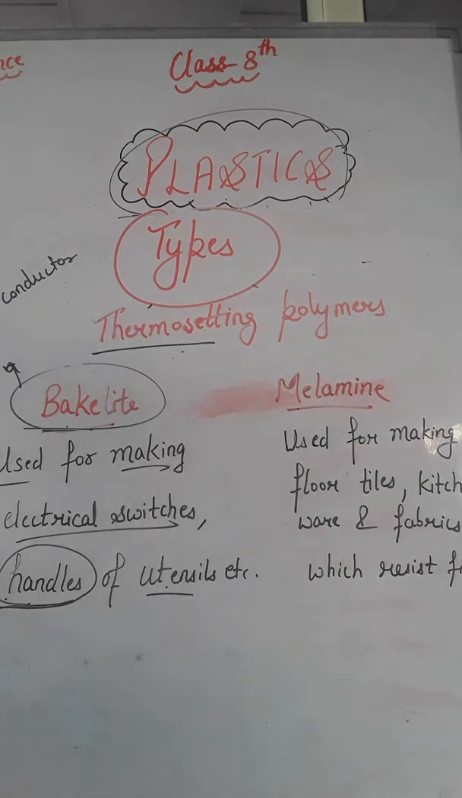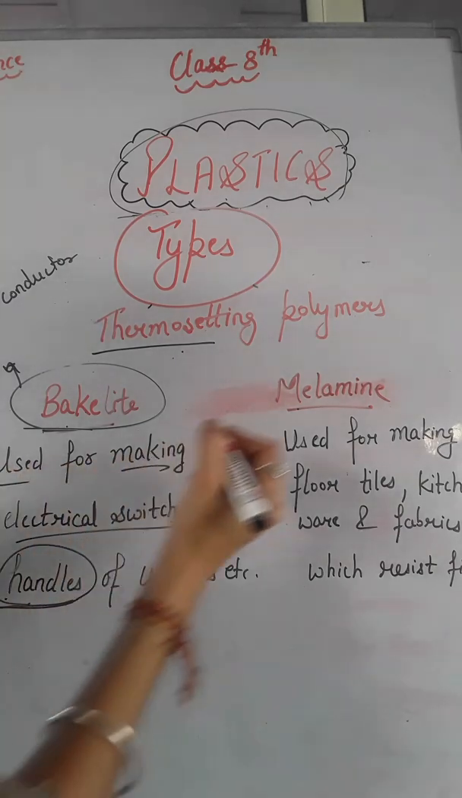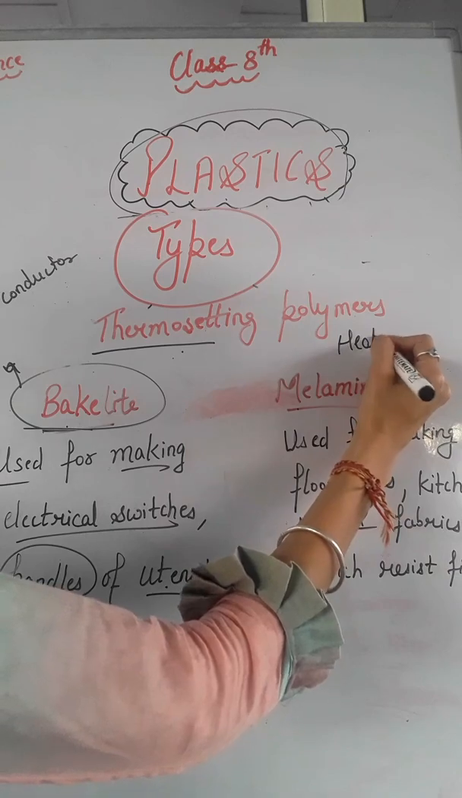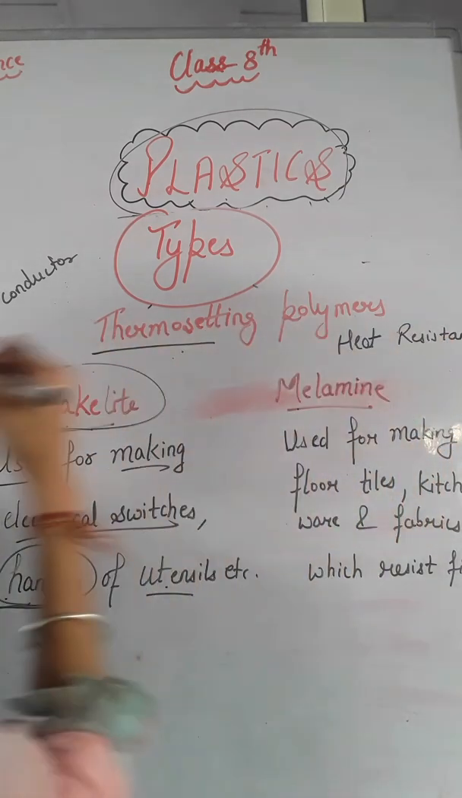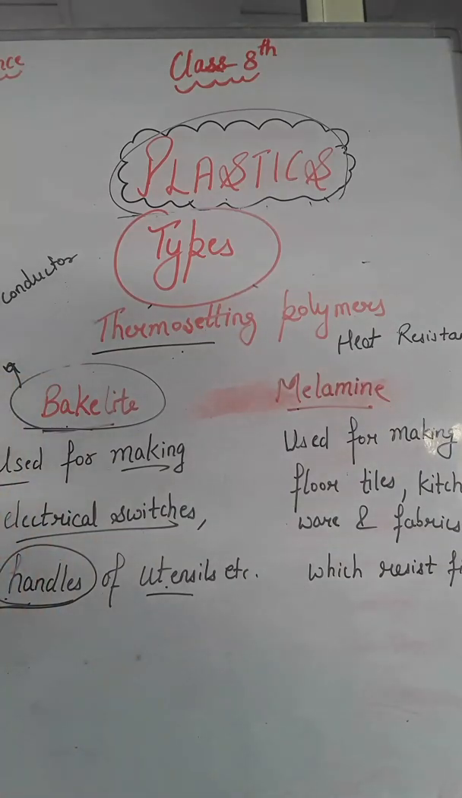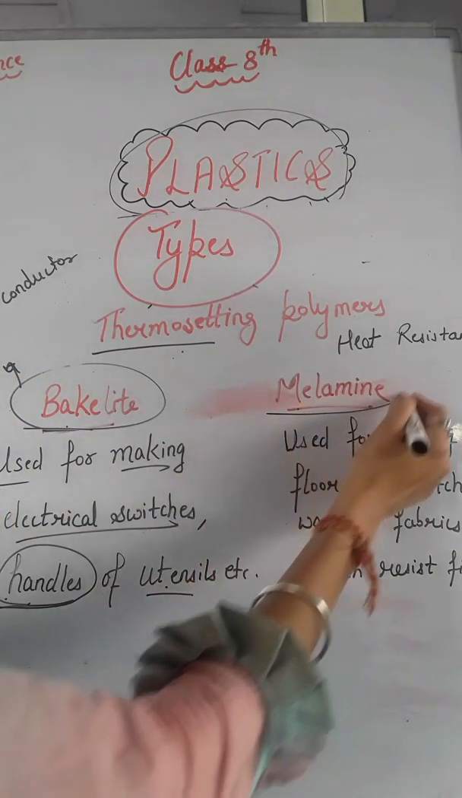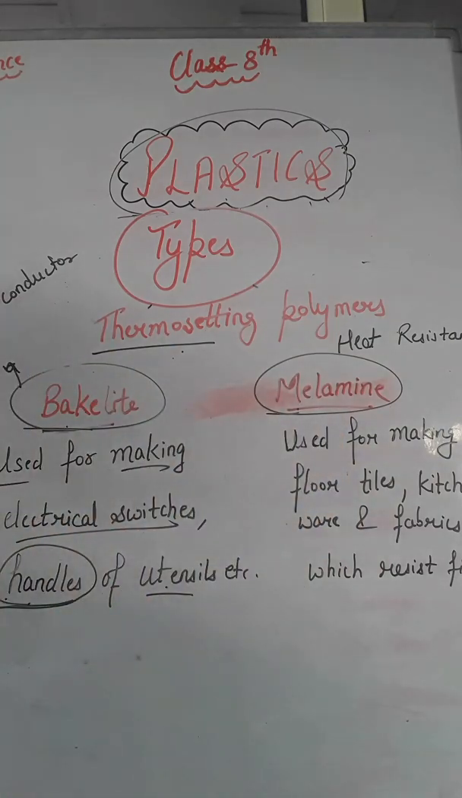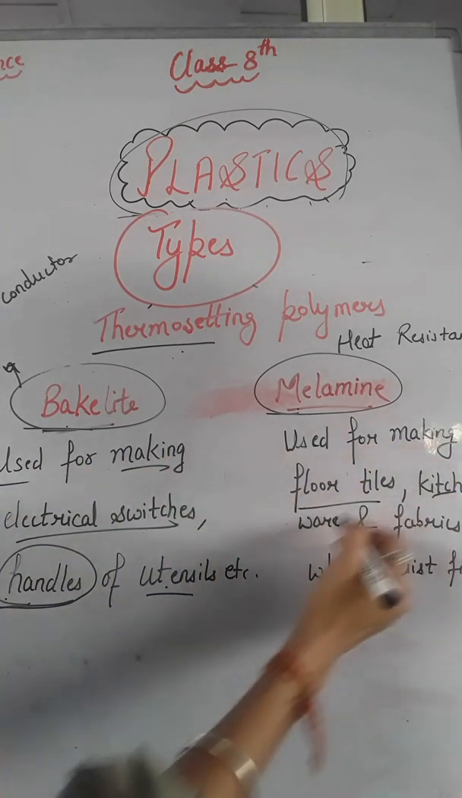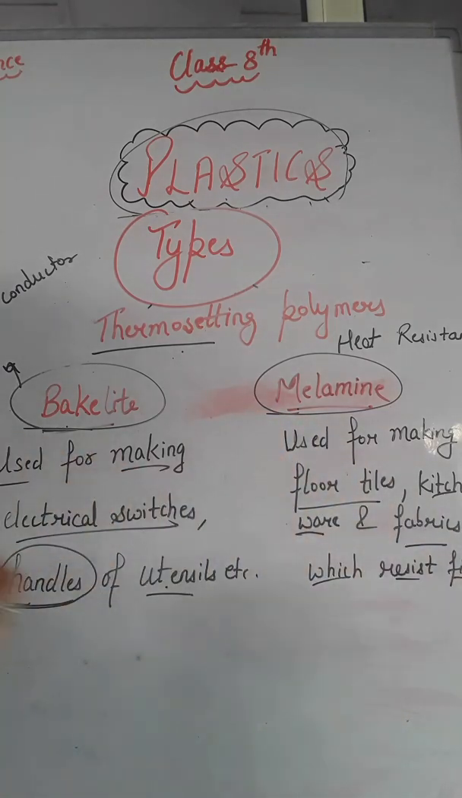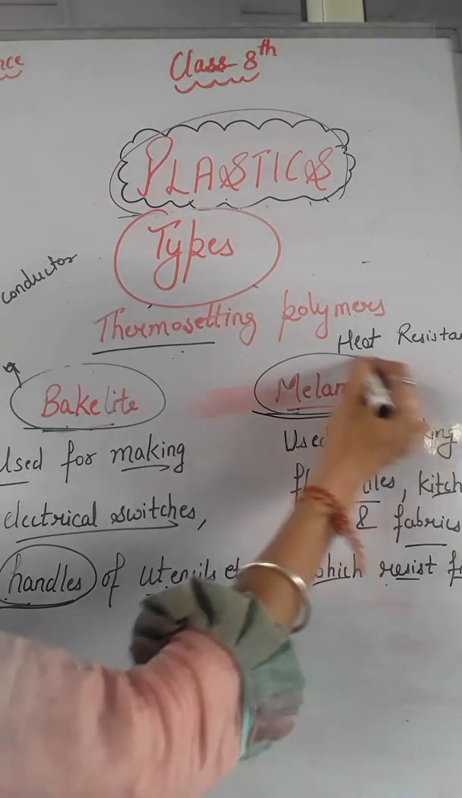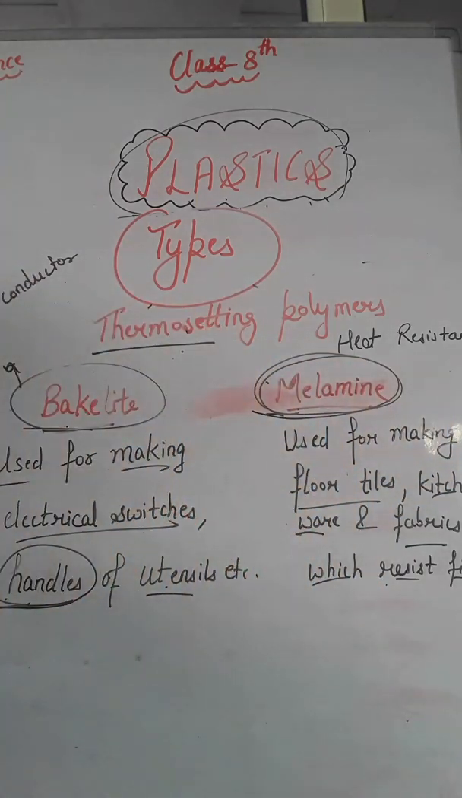And next is your melamine. Melamine is heat resistant, right? ये क्या होगा? Heat resist करेगा. Melamine is heat resistant and tolerates heat better than other plastic. Melamine can easily tolerate heat. It can tolerate heat better than any other type of plastics. It is used for making floor tiles, kitchenware, right? Fabrics which resist fire. For example, your fire suit. Fire suit जो बना होता है वो किससे बनता है? Melamine, which is your thermosetting plastic, right?